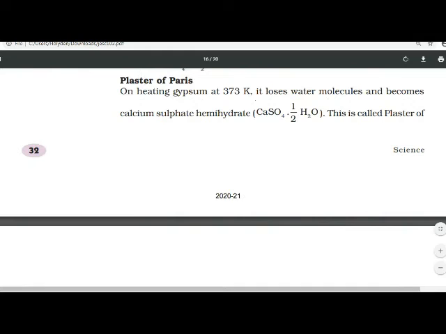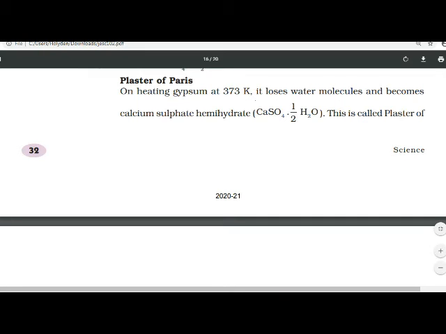Plaster of Paris. On heating gypsum at 373 Kelvin, it loses water molecules and becomes calcium sulfate hemihydrate, CaSO4·1/2H2O. When you heat gypsum at 373 Kelvin, it loses water molecules and becomes calcium sulfate hemihydrate, CaSO4·1/2H2O.